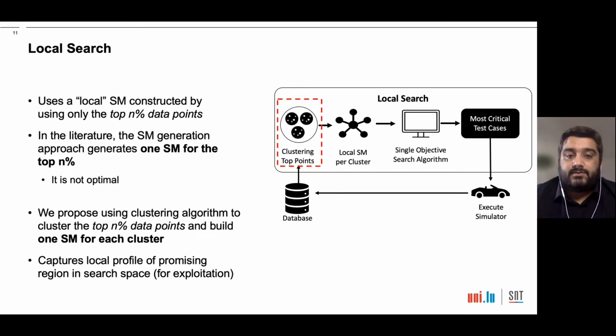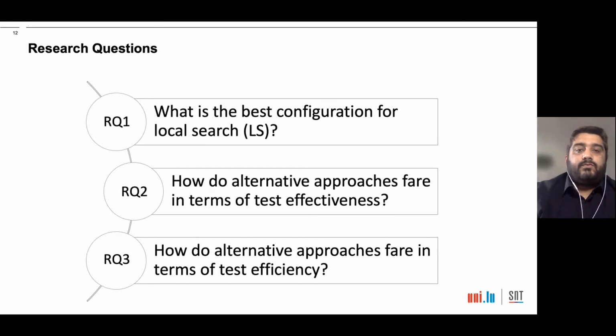For each promising area of each uncovered objective, it finds and runs the best predicted test cases based on a single objective search. To evaluate our approach, we have formulated three research questions. The first research question is, what is the best configuration for local search? The objective of RQ1 is to find the best surrogate model generation technique and surrogate model for the local search. Note that we are only considering the best configuration for local search because from the literature we already have the answer for global search, that ensemble is the best configuration for global search.